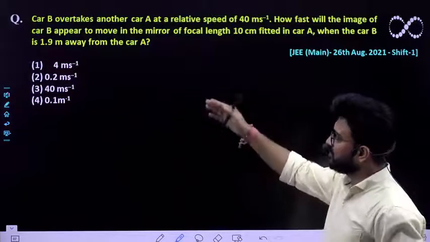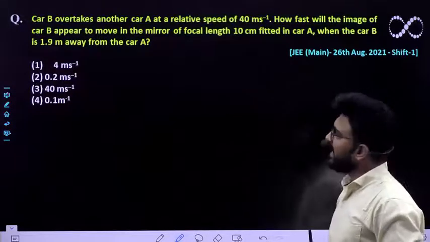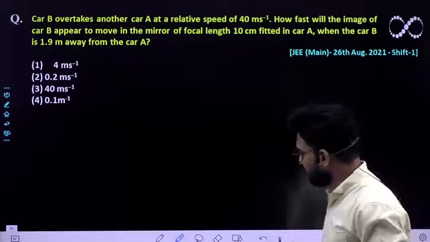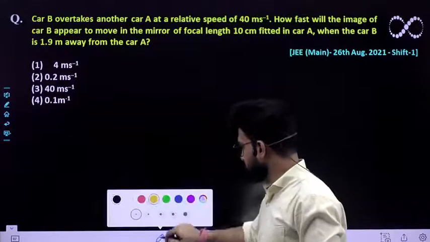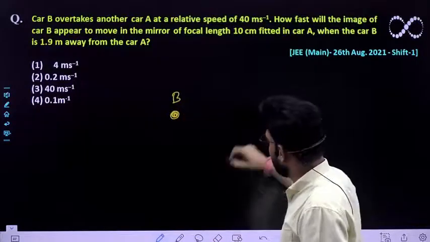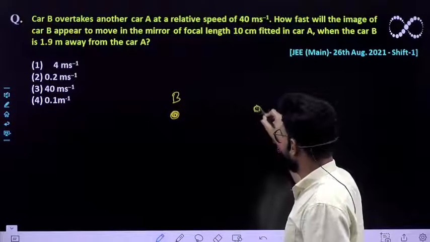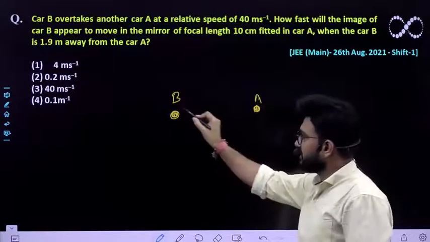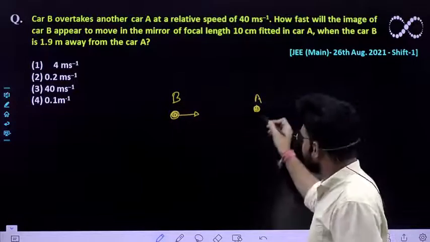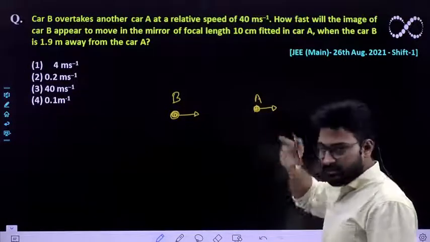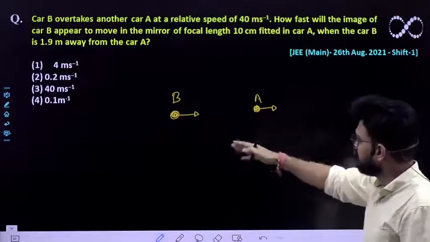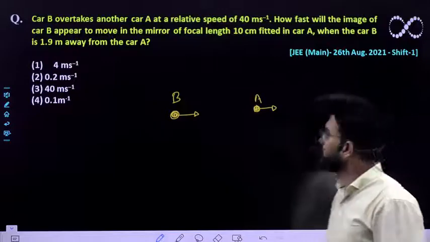Question says a car B overtakes another car A at a relative speed of 40 meter per second. So we'll be visualizing this question. Suppose this is car B and this is car A, and car B is overtaking car A. Car A was also moving, so it is overtaking it with the speed of 40 meter per second. So the relative speed of approach is 40 meter per second.